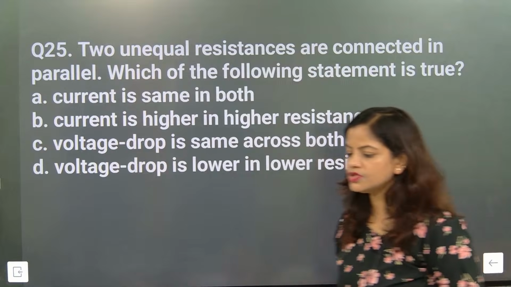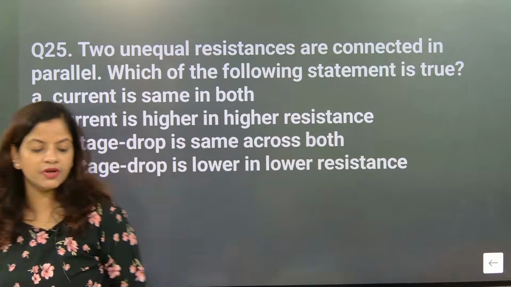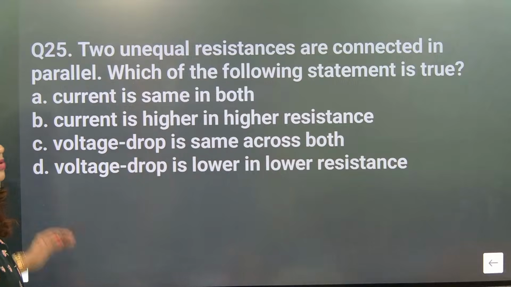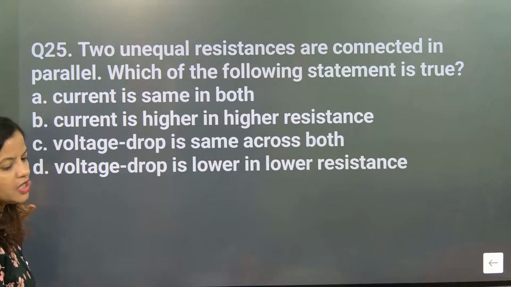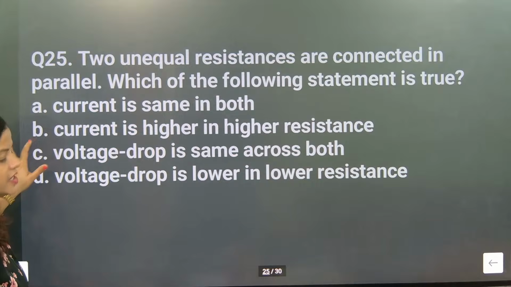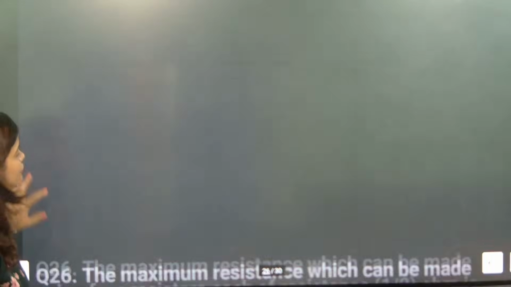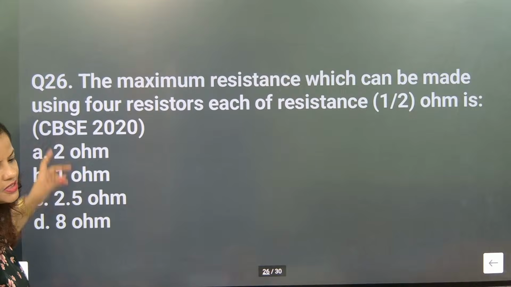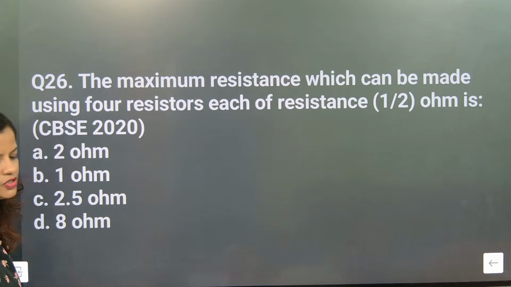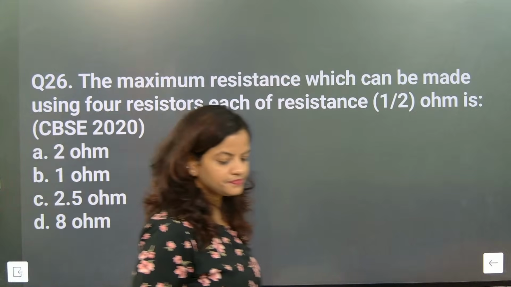So this is the most important thing. The voltage drop remains the same across both. So definitely the voltage drop is the same across both. It will come in that situation only. So the answer is C. What is the correct answer? C is the correct answer. Understood? So now we'll go for the next part. This is a CBSE 2020 question. Rest is your wish. Come on, go for it.